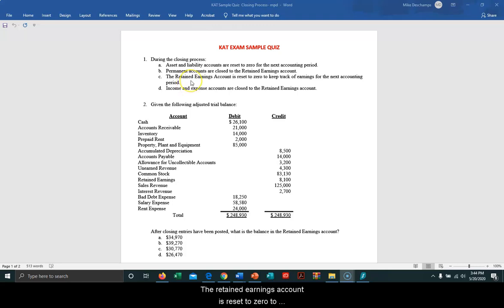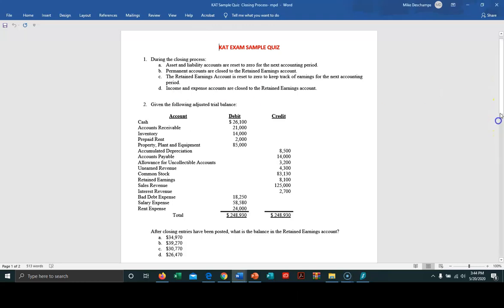C, the retained earnings account is reset to zero to keep track of earnings for the next accounting period. No, that's not correct, because the retained earnings account is on the balance sheet, and we have defined all those accounts on the balance sheet as permanent accounts. So by process of elimination, for question number 1, the correct answer is D. Income and expense accounts are closed to the retained earnings account.